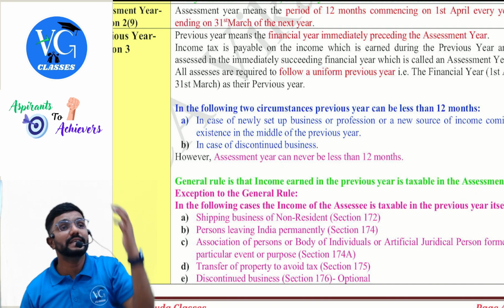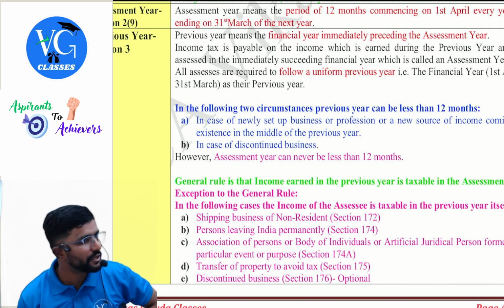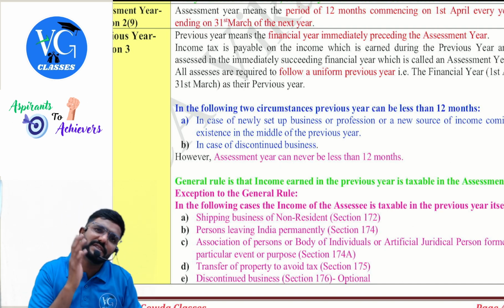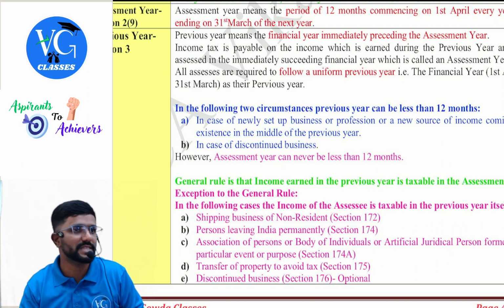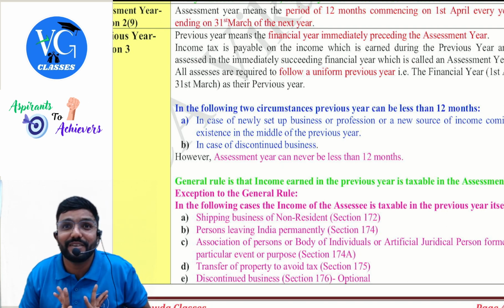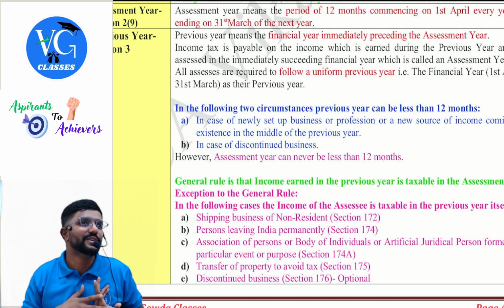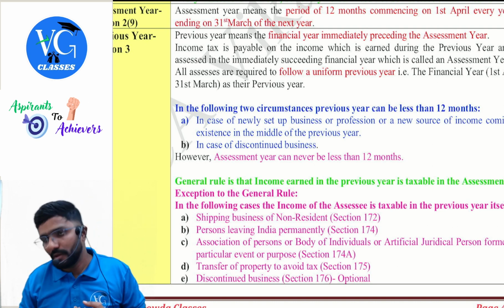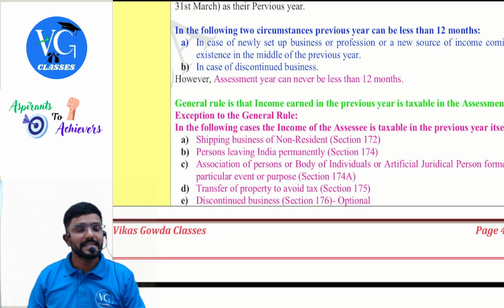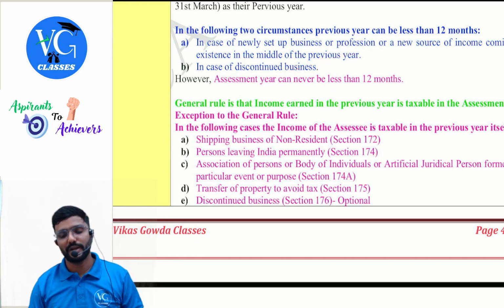So, yes, guys, even when we are closing down the business, I may end up having some incomes later also. But for the business I am talking about, or for the company, the last previous year is April to 31st December. As an individual, I might have some income because even if I close the business, I will not have zero income. Something I would have done for me, like investment. So that will take care of me. So my previous year will continue. Assessment year can never be less than 12 months, guys.